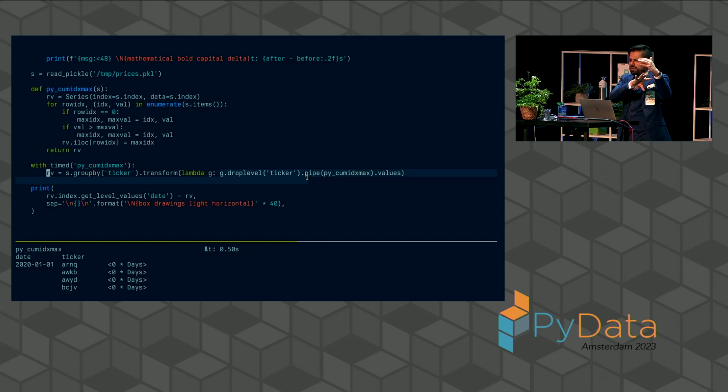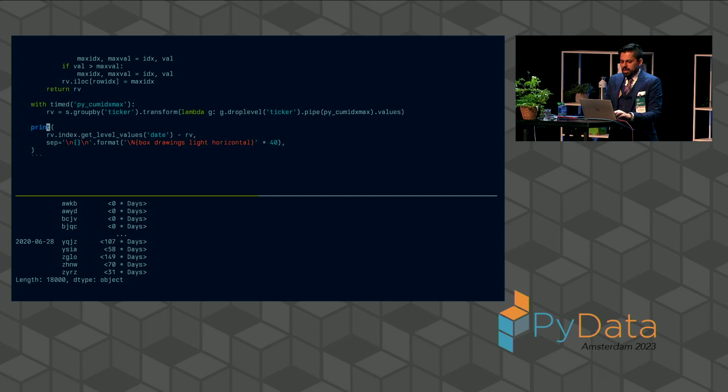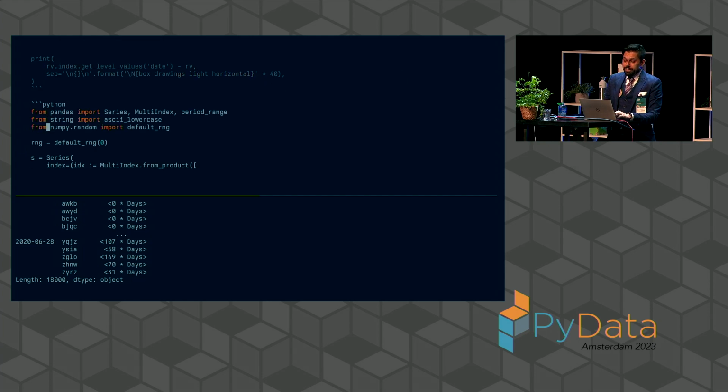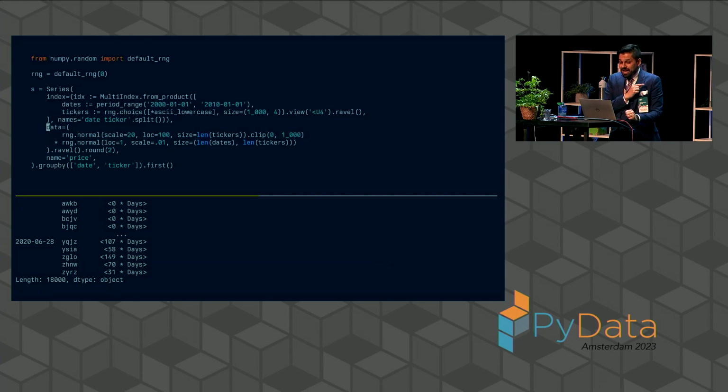Sometimes when we do a group by on one of these levels, that level is present in the group itself, so you have to drop it so that you don't end up with these accidental duplications of these levels. But for the most part, it's straightforward, as long as we can get this speed to where we want it to be. Now, this was 0.5 seconds on 18,000 rows.